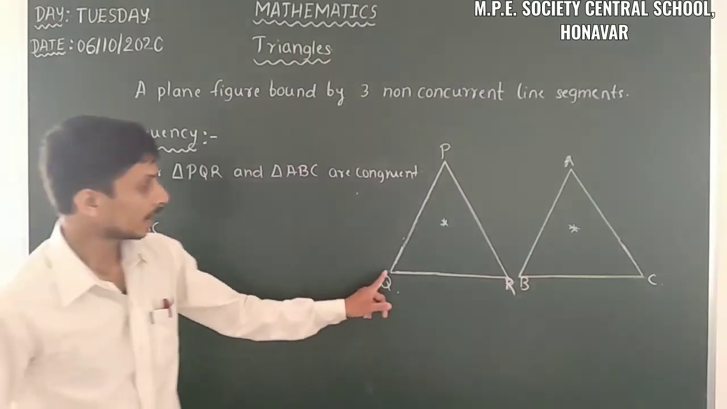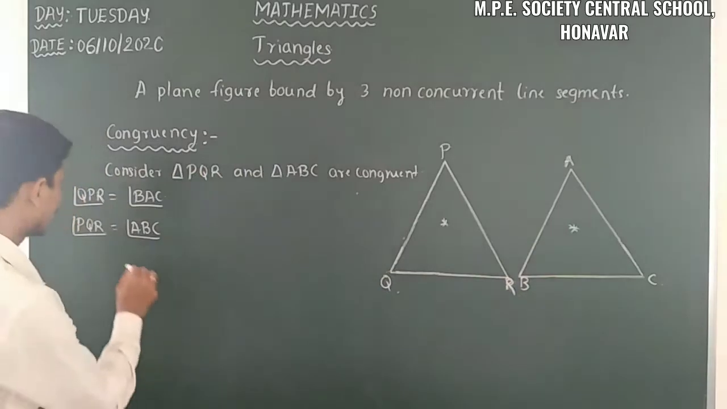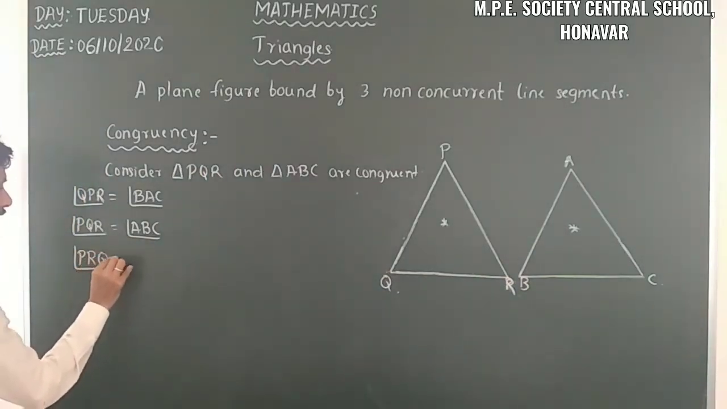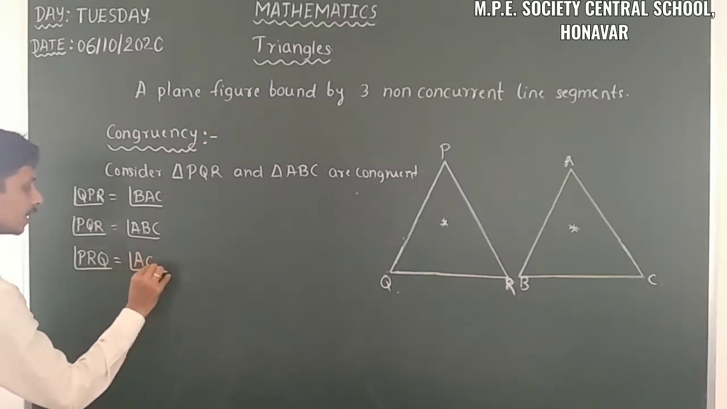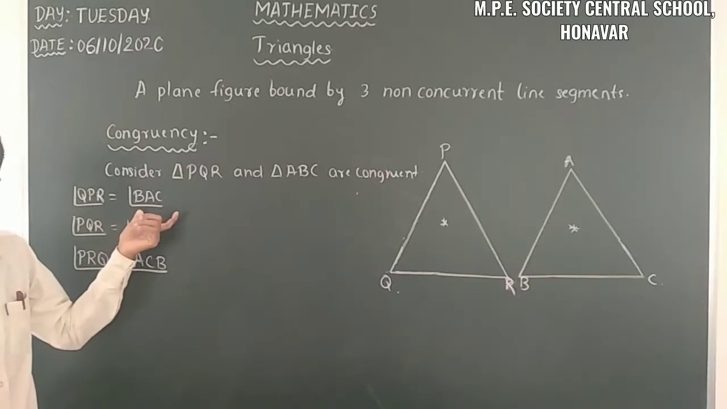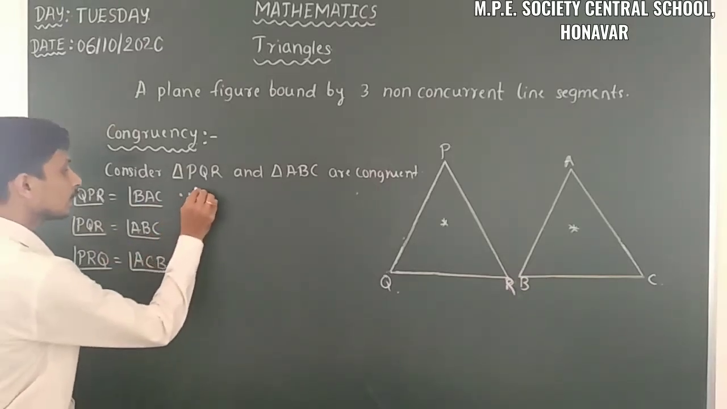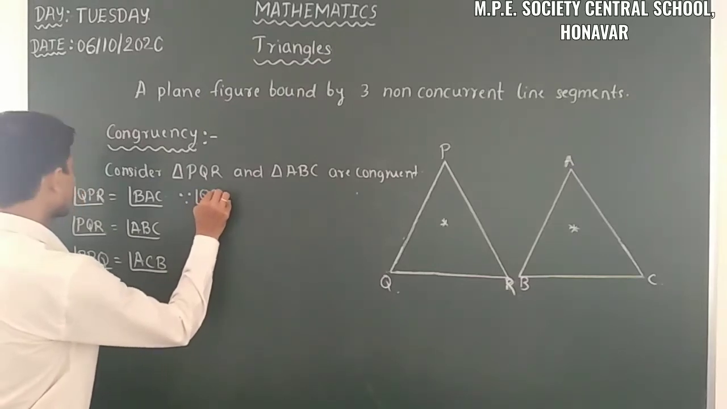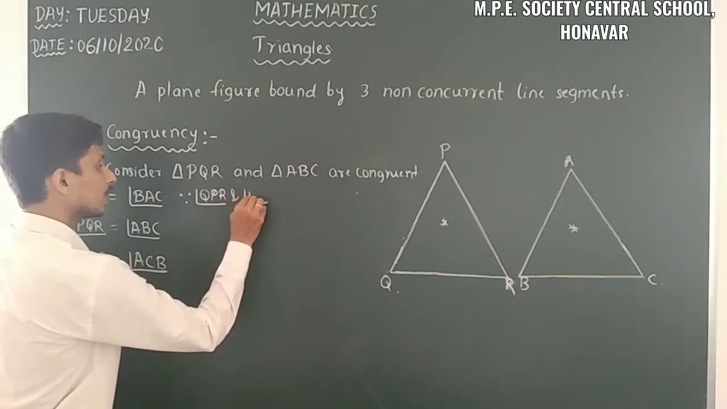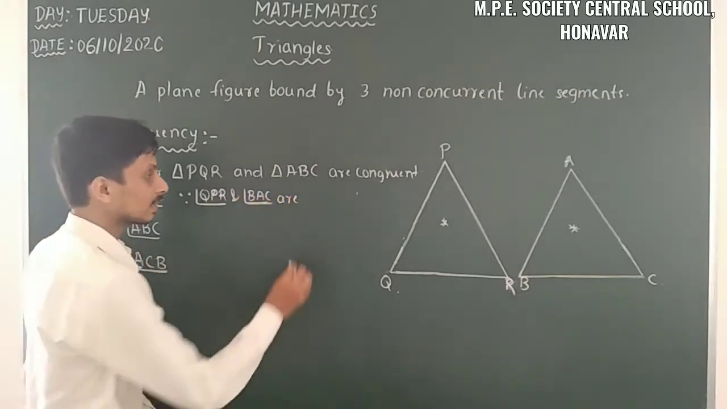Then angle QRP or PRQ is equal to angle ACB. So what is this pair called? It's CPCT. So we also call angle QPR and angle BAC corresponding angles.